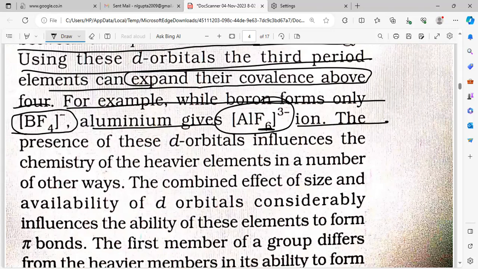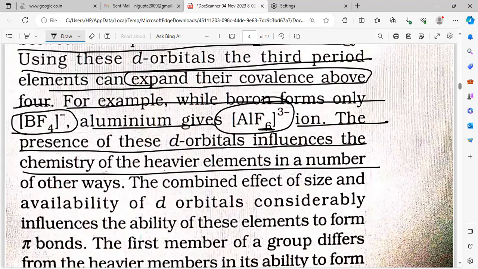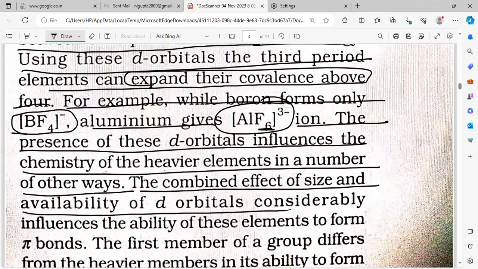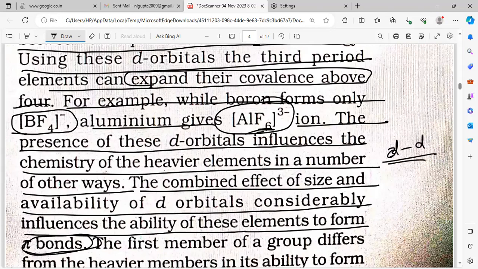The presence of these d orbitals influences the chemistry of the heavier elements in a number of other ways. The combined effect of size and availability of d orbitals considerably influences the ability of these elements to form pi bonds. So they are also forming the d pi bond because of the d orbital. Because what is happening? This type of overlapping is there. This is one element, and another element can also form the pi bond like that, with side by side overlapping.